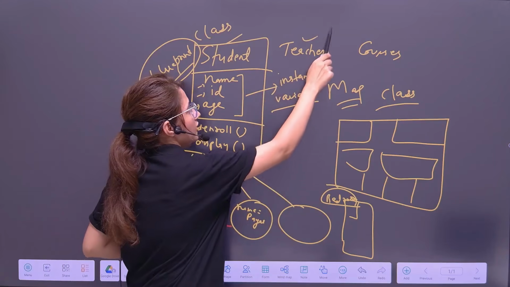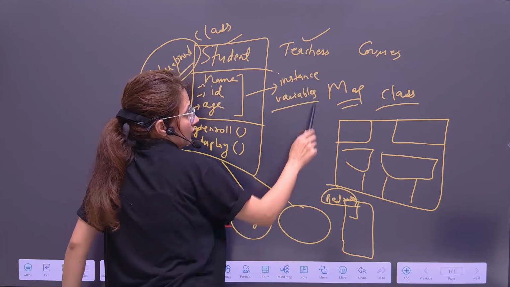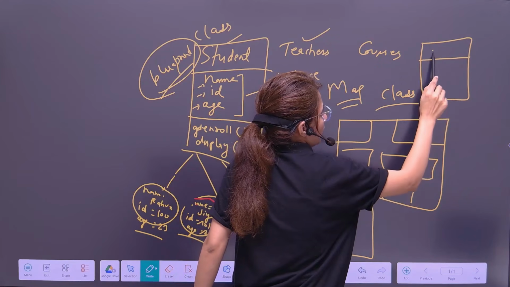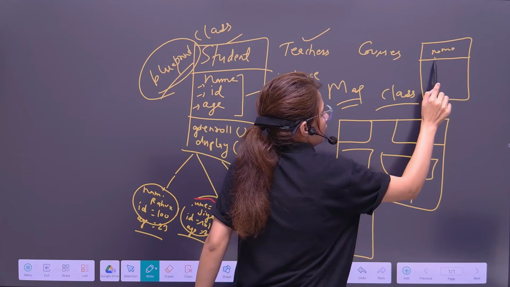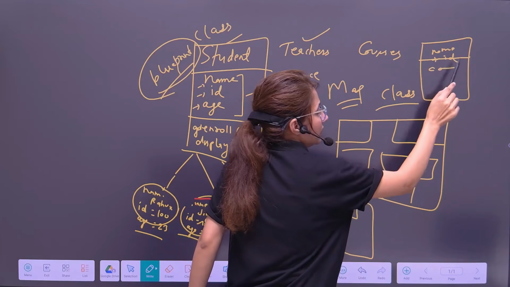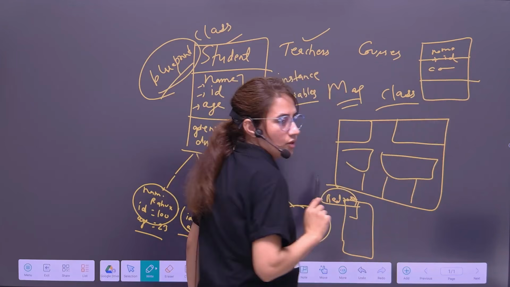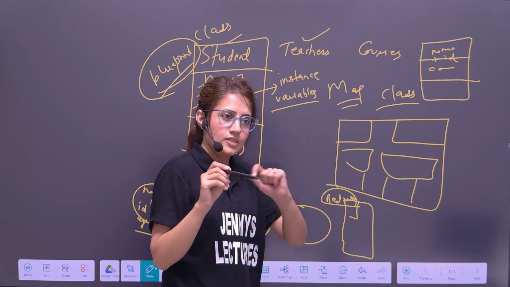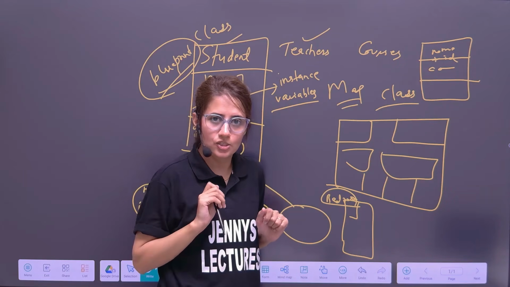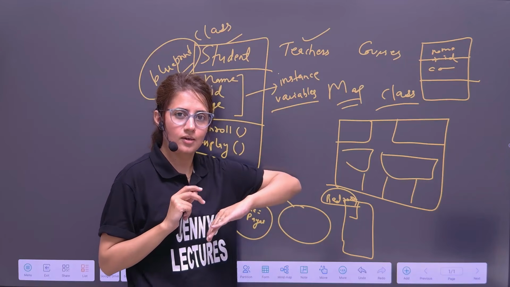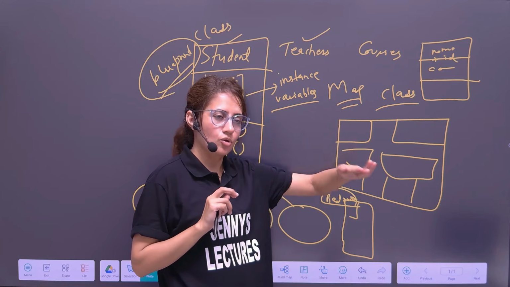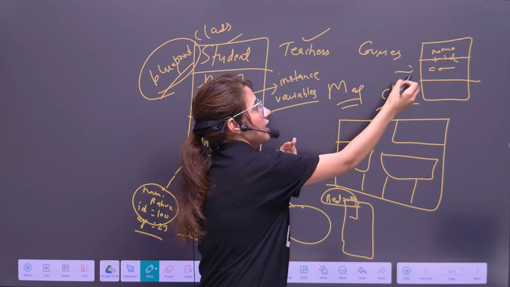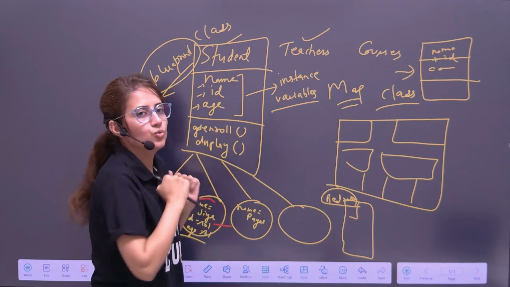Like one class we can make for teachers. Now, in this class, which is just a blueprint, a teacher will also have their own name, age, teacher ID, and courses they teach, and some behavior also, like they can teach, or assign marks to students. This kind of behavior teachers have. So there are many teachers, like Jenny, Soumya, many teachers. All those teachers are objects of the teacher class. Students are objects of the student class.